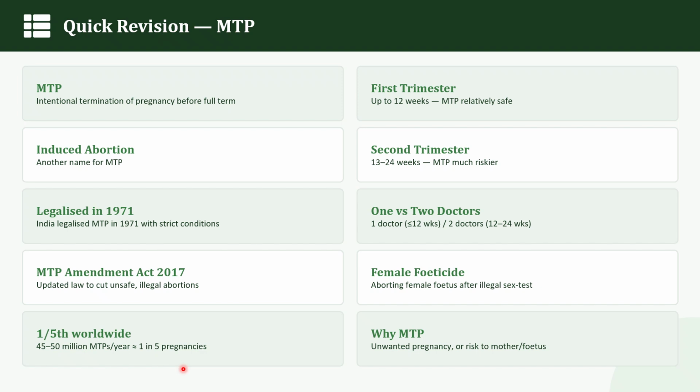Around 40 to 50 million MTPs occur worldwide every year. MTP is relatively safe during the first trimester, that is up to 12 weeks. It becomes much riskier during the second trimester, that is 13 to 24 weeks. Up to 12 weeks, one doctor's opinion is required. Between 12 to 24 weeks, opinions from two doctors are required. Illegal sex determination leading to female feticide is a punishable offense. And MTP is mainly performed for unwanted pregnancies or when the health of the mother or the fetus is at risk.